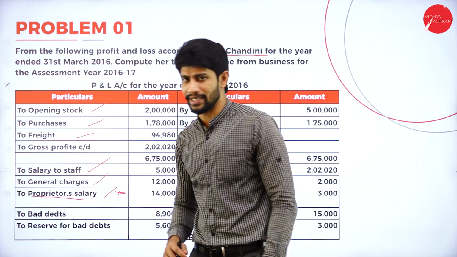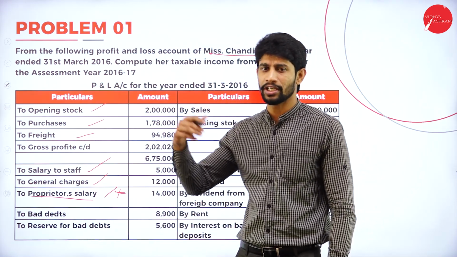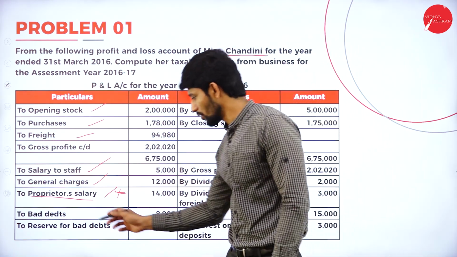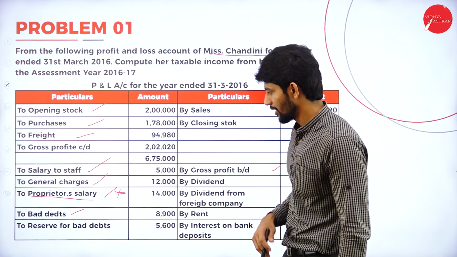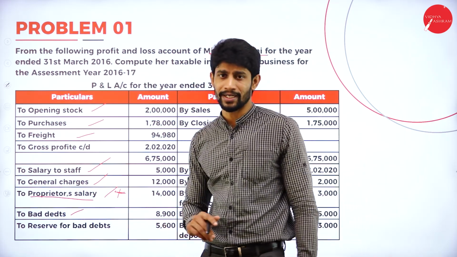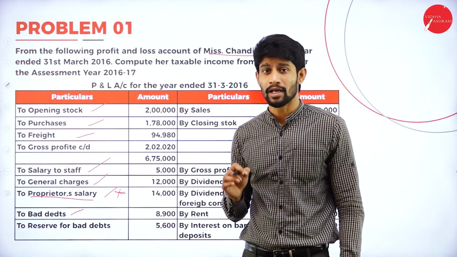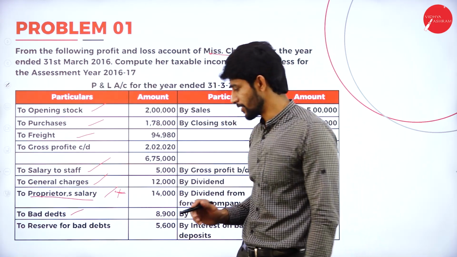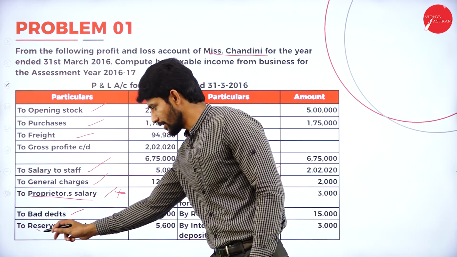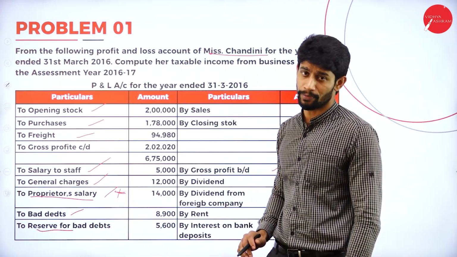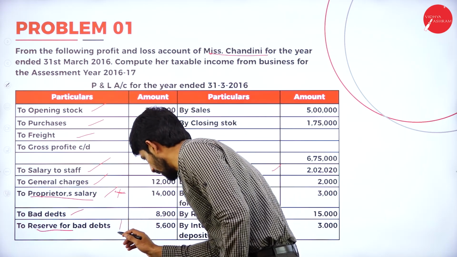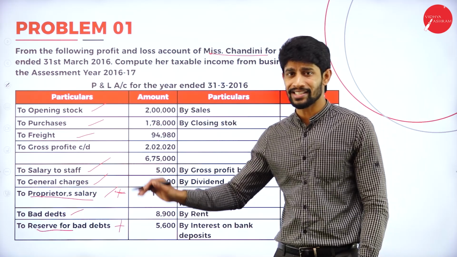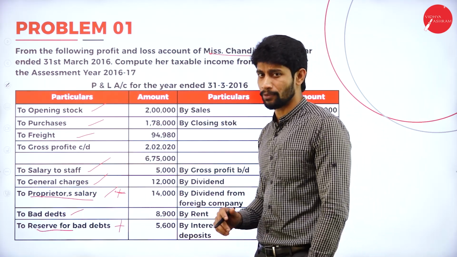Next, bad debts. Yes, few people you have given loans on credit basis, yet they have not returned. So bad debts, it's a business expenditure. Next, reserve for bad debts. See, bad debts is expenditure, but reserve for bad debts, it's not an expenditure. So he claimed it as an expenditure. So what he did, he deducted it from his profit. So now add, okay, add reserve for bad debts. Any reserves should be added back to the net profit.